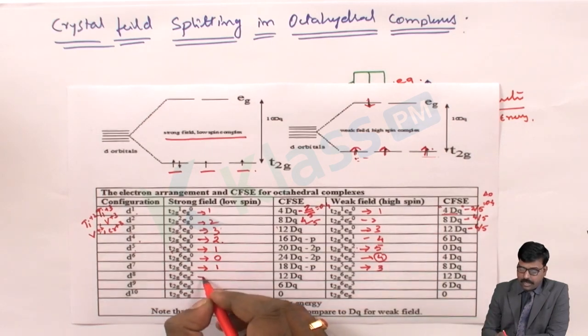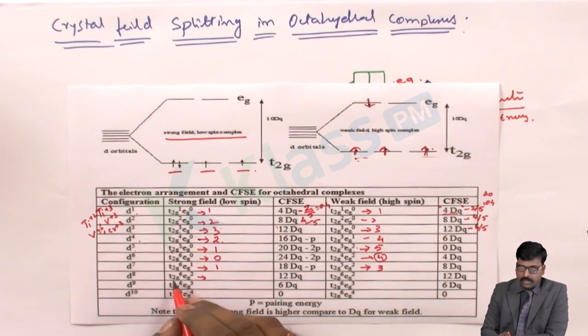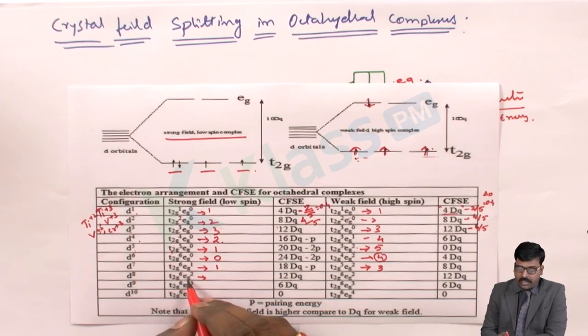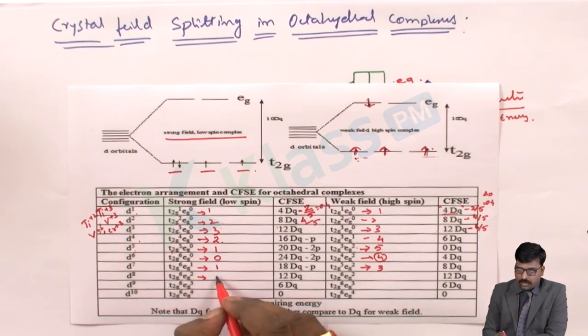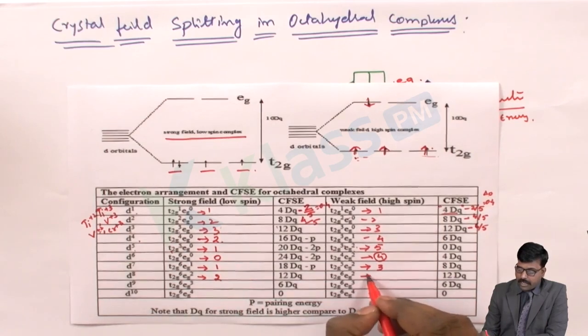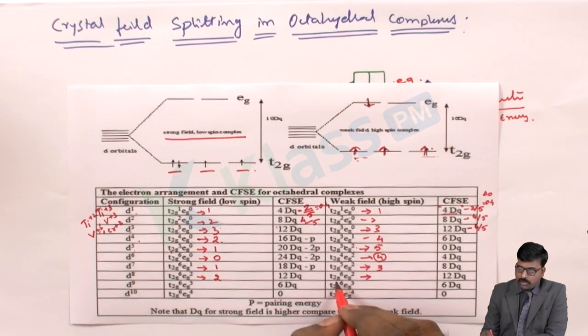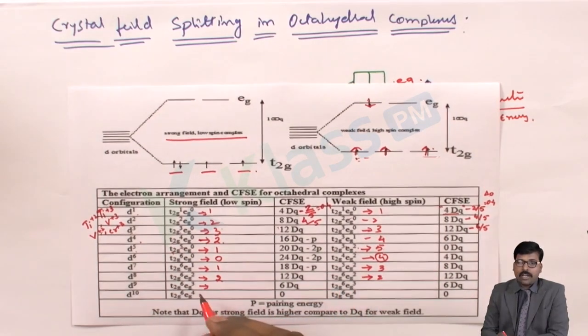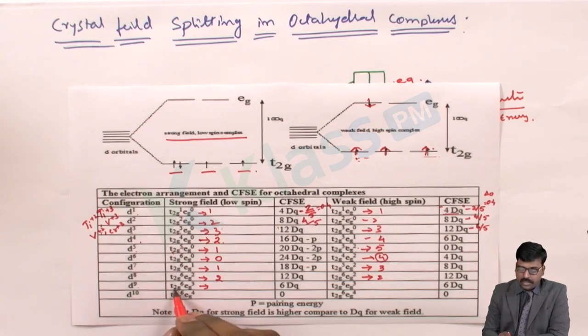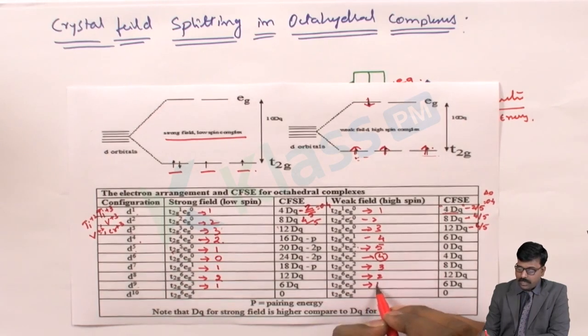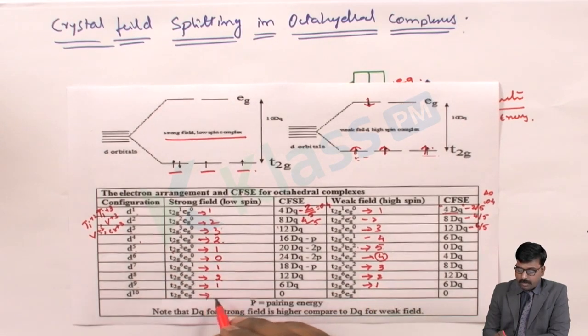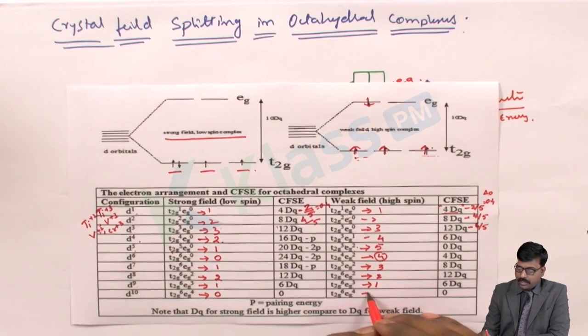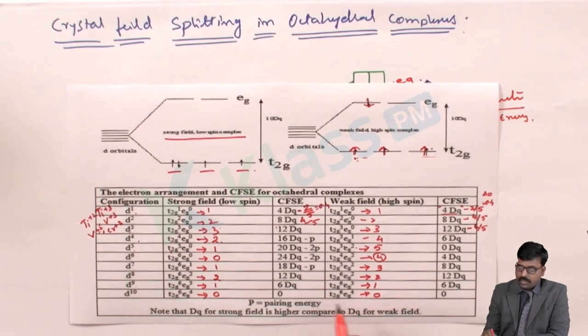For the d8 configuration, t2g will be completely filled and eg will be half filled, so it will be 2. The number of unpaired electrons here is also 2. In the d9 electronic configuration it will be 1, and here also it is 1. So here the number of unpaired electrons is 0, and here also 0.